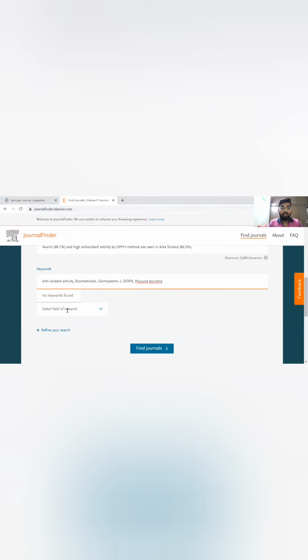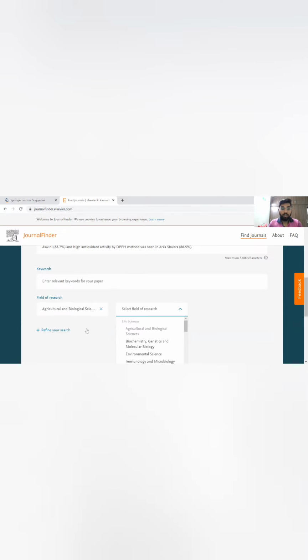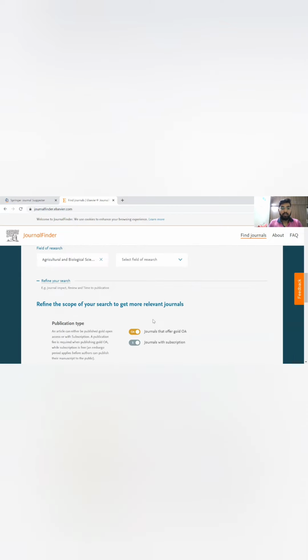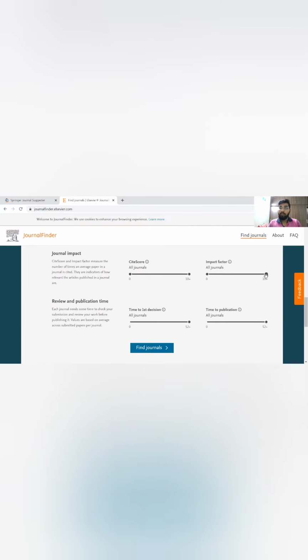And again, I have to give my field of research, whether it is agricultural or biological sciences or environmental science. So based on that, I will give field of research, more than one also you can give. See here they've given two options. Journals that offer gold open access, where the author has to pay and it is open for everyone else, and journals with subscription. I want journals with subscription, where it will be free for me as an author. And then I can choose here whether the impact factor should be more than 10, or if it is less than 10 is also fine.